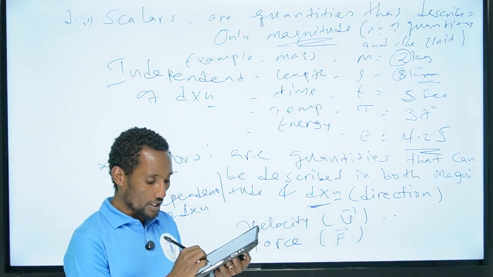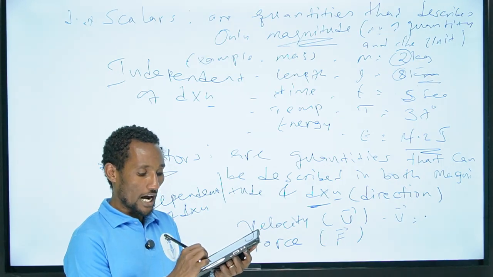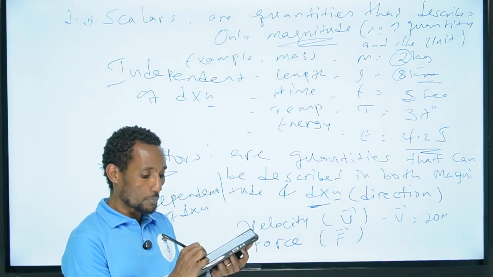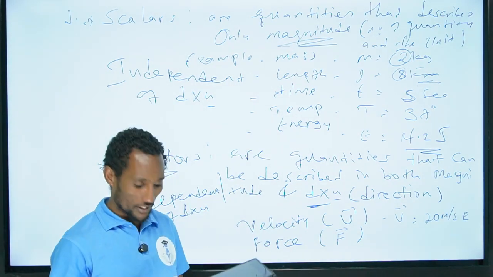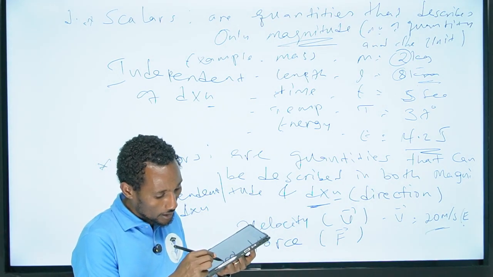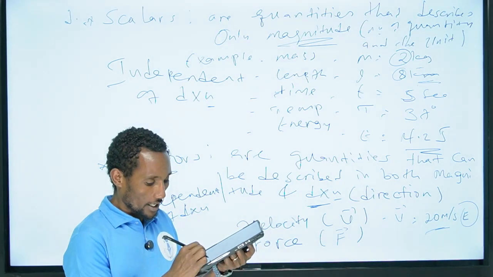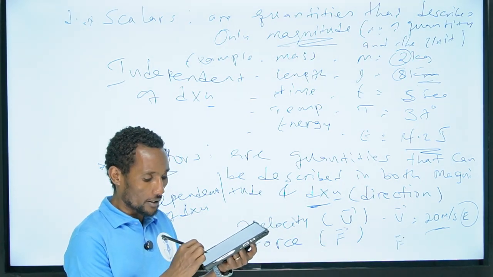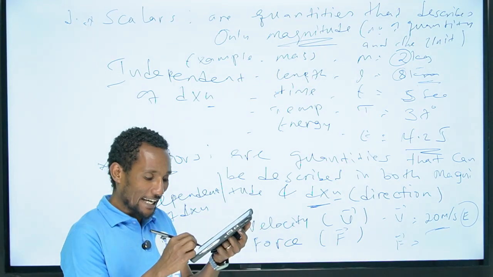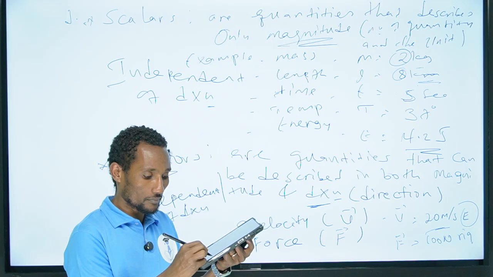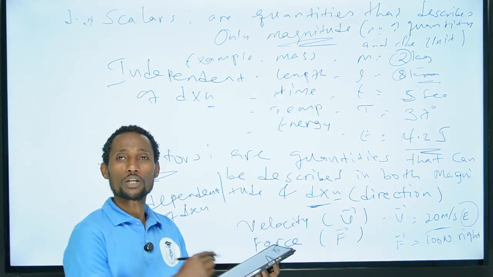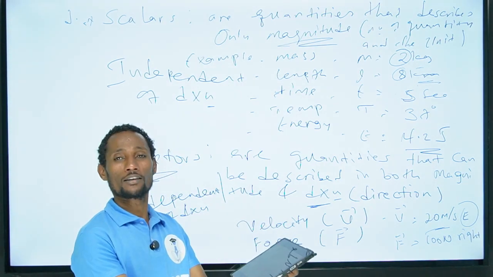So by having this, the velocity is measured as, for example, 20 meters per second east. Here is the magnitude, and here is the direction, the east. Here the force of a given body which is applied is 100 Newton to the right. Here it is 100, then Newton to the right.